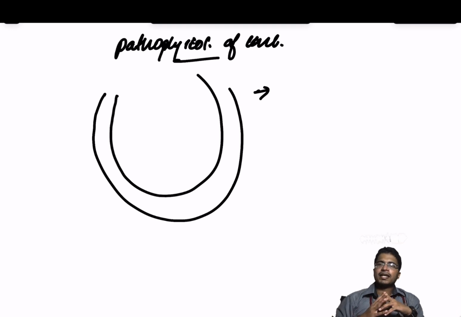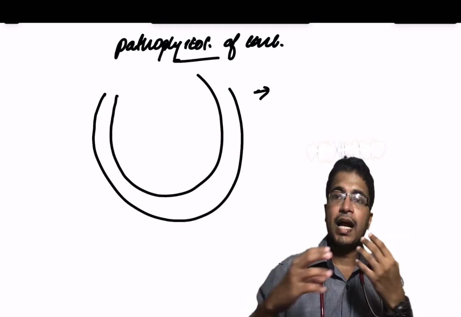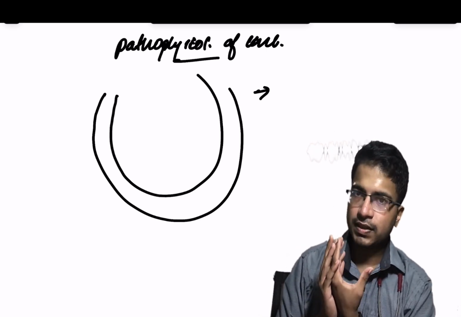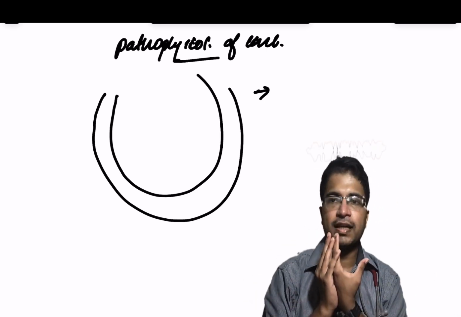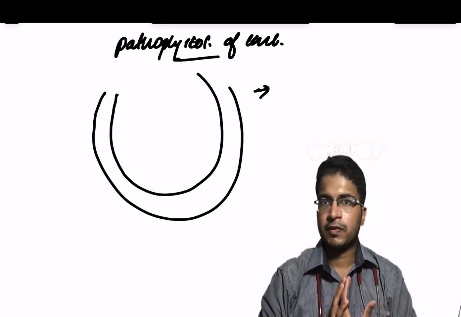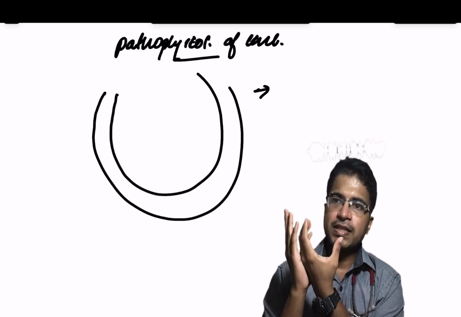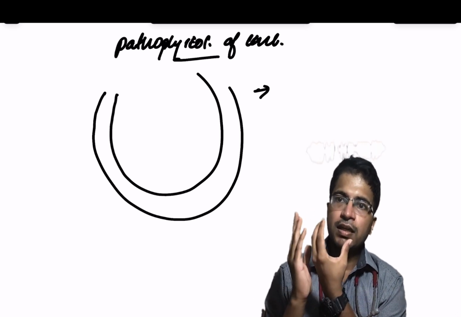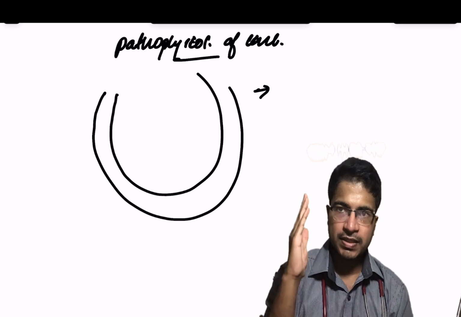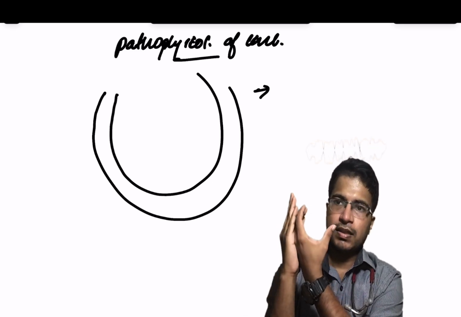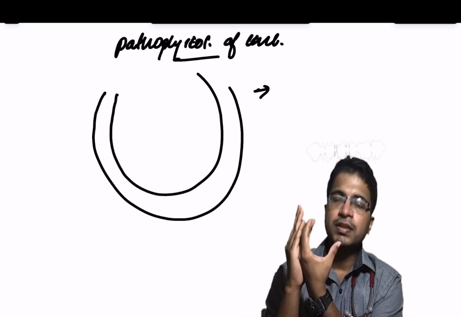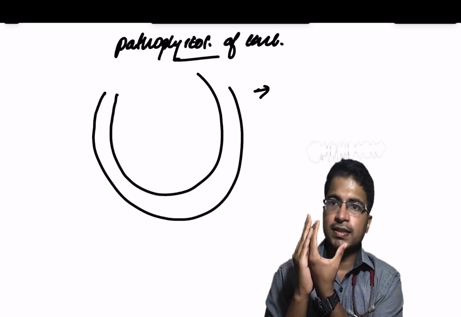So what all can happen because of that? Let us look into the cardiac cycle, the ventricular systole and diastole of a patient who has constrictive pericarditis. So this is the heart, this is the fibrous thickened pericardium, and this is the ventricular chamber. Consider this is the right ventricle.